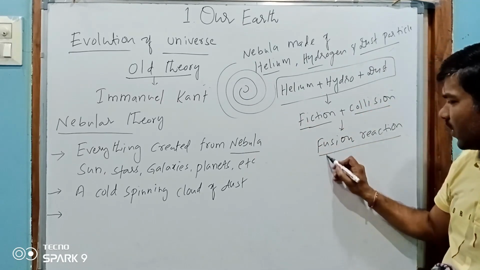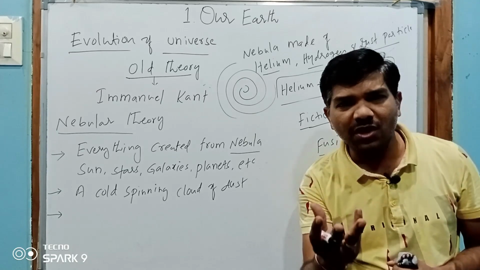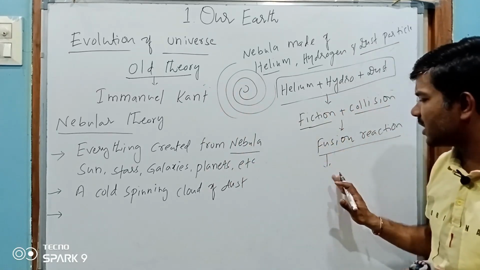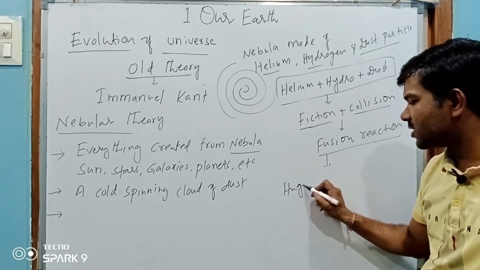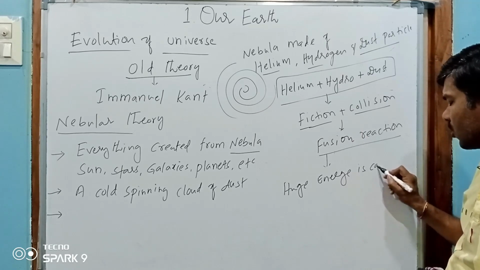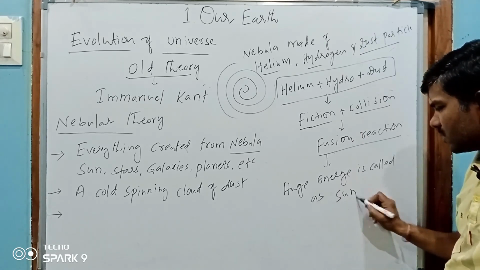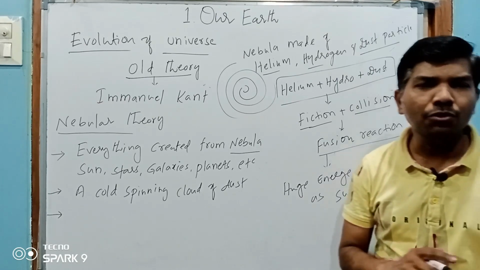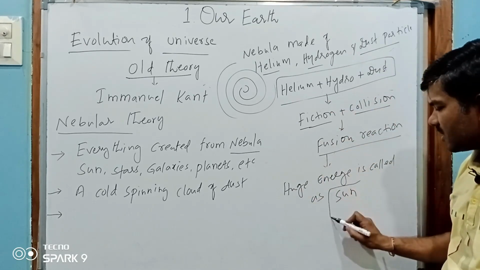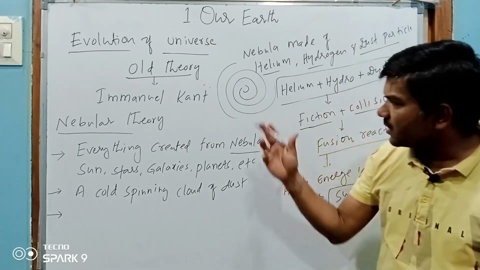So finally, after this fusion reaction, huge energy was generated. This huge energy is called the sun, because of the fusion reaction, huge energy was generated. So this huge energy created the sun. So this is the nebular theory. There was a nebula. Okay, in the nebula, what happened?